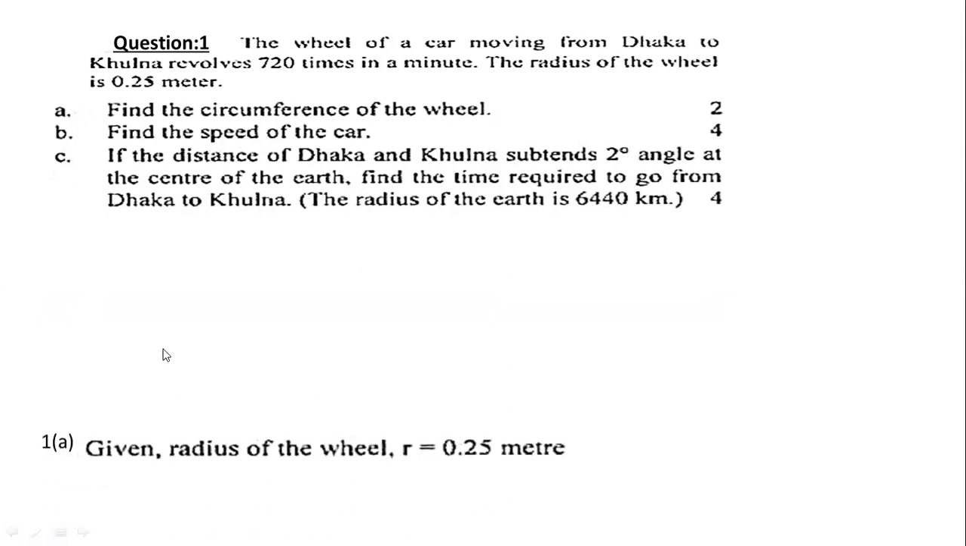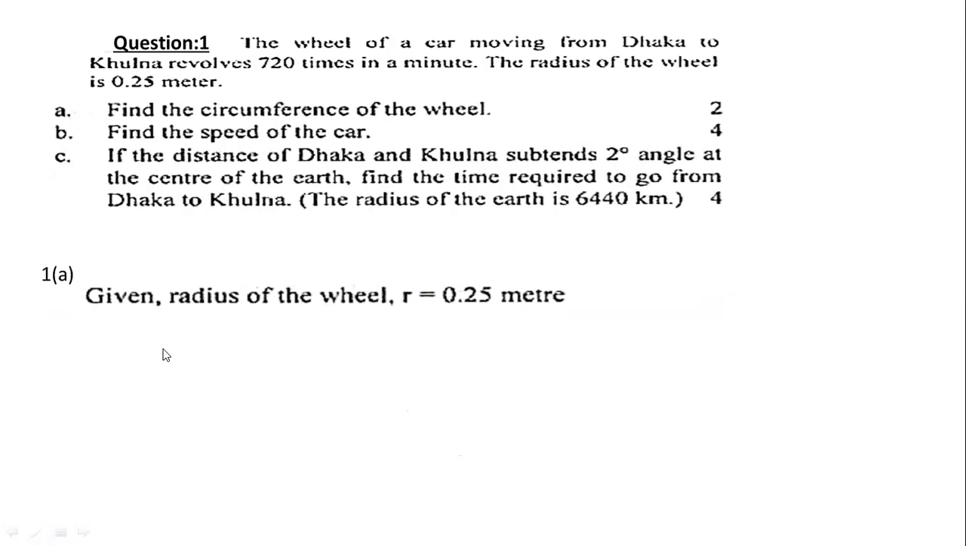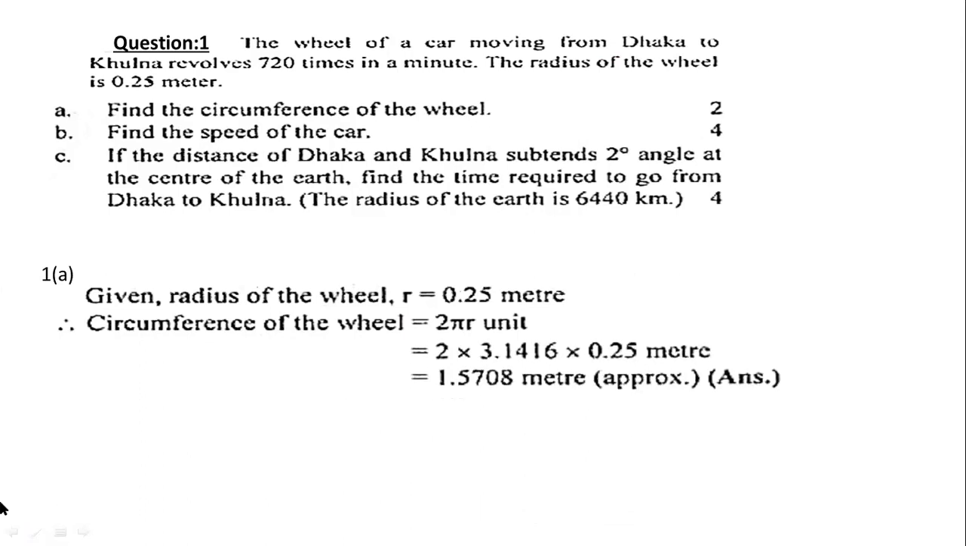So here is your first solution. Given, the radius of the wheel is 0.25 meter. Since we need to find the circumference of the wheel, you know the formula of the circumference is 2 pi r. So here the radius is very important because the radius is given, that is r, and the circumference of the wheel is 2 pi r. Just putting the value of r, you will get 2 into, and the value of pi is 3.1416, and the value of r is 0.25 meter. Just putting the values in here, then you will get your answer.